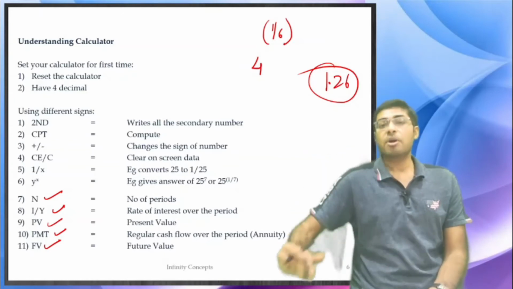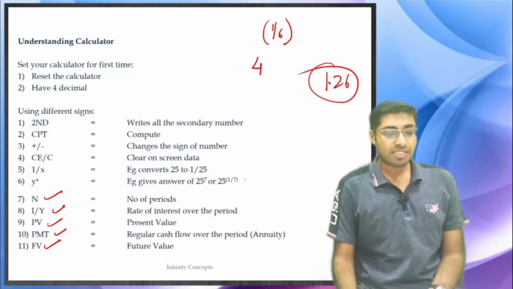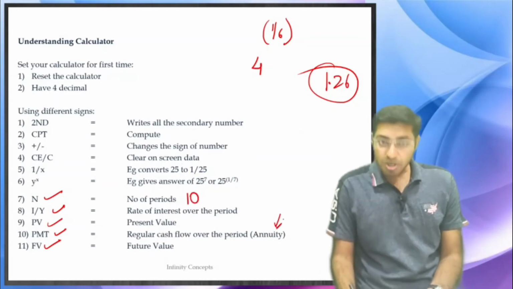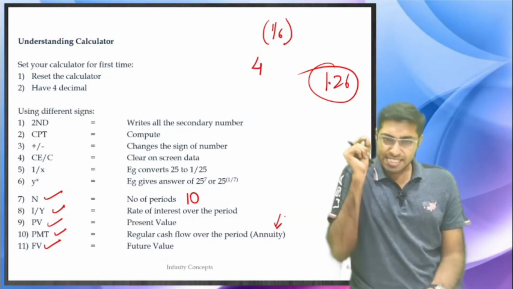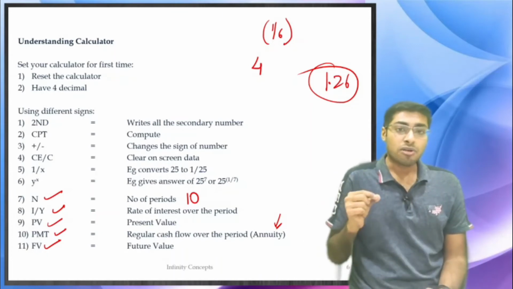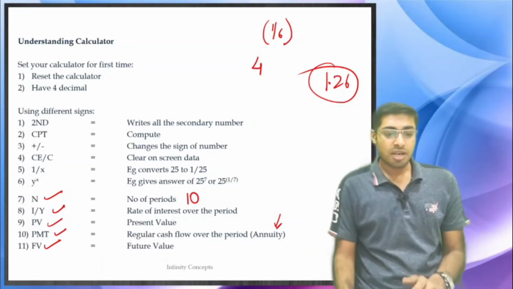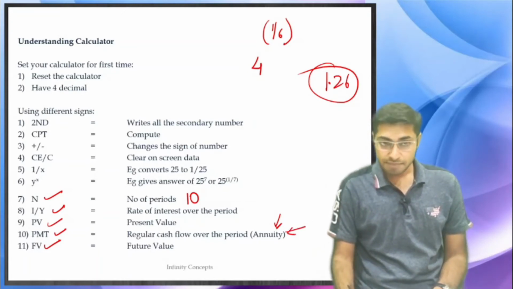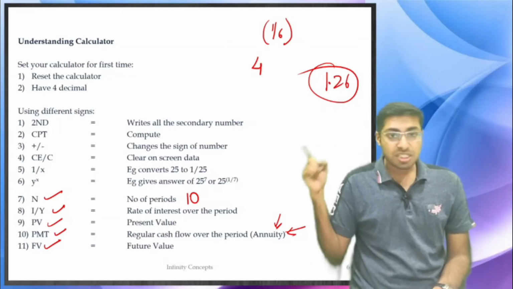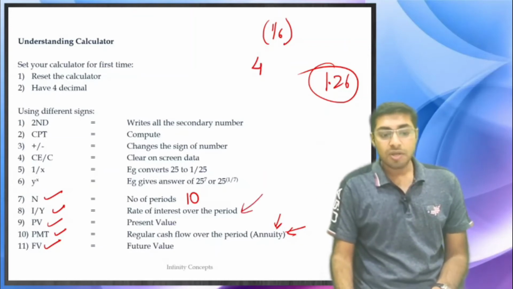Whatever number of years or periods you have taken, say for example 10 periods over here, then PMT is the exact amount that you have received or paid regularly over all the 10 periods. That exact amount you will have to put down over here in PMT. And FV is the future value. At the rate that you have considered over here, what is it going to become?